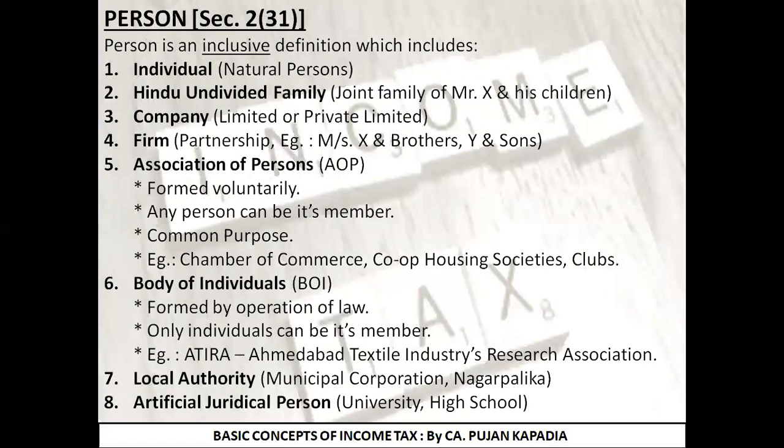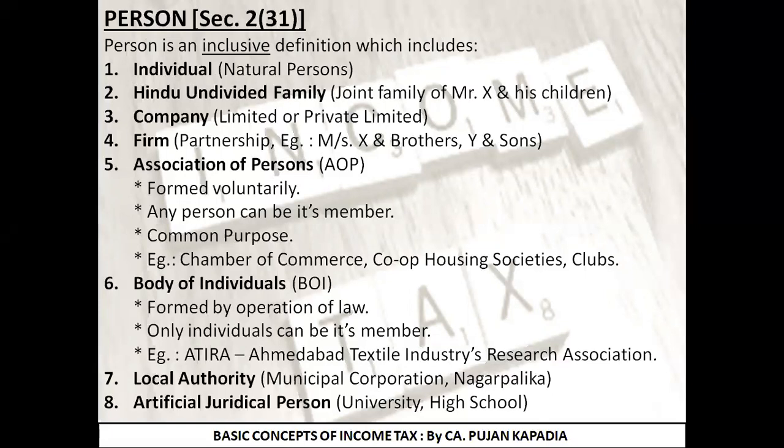Moving ahead, we have covered the definition and the main short question from this chapter of person. We have studied different categories of person. Not repeating the entire thing again, but very quickly let's take a view. First was individual, natural person, that is a living person like you, me. Second is HUF, important word with family. Third is company, limited, private limited. Fourth is partnership firm. Fifth is AOP, that is formed voluntarily. But any person can be its member, and it is formed for a common purpose.